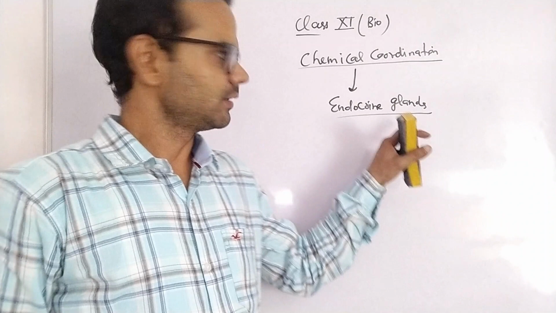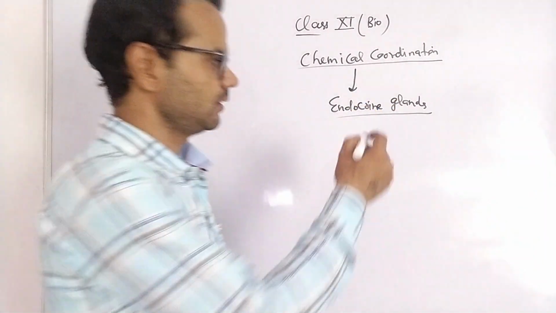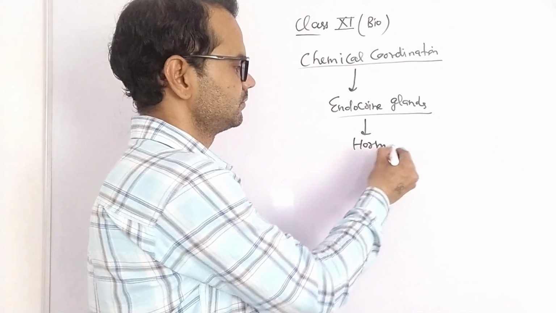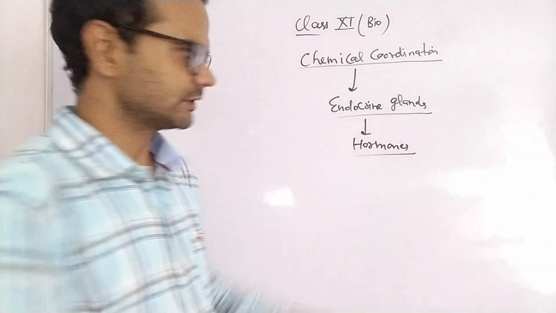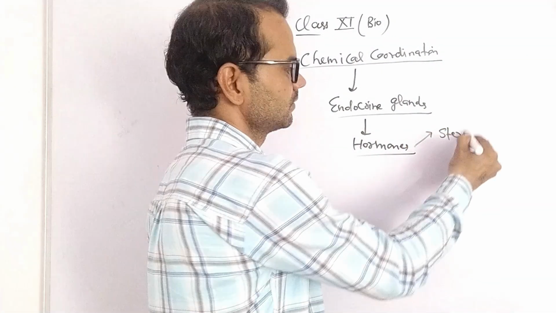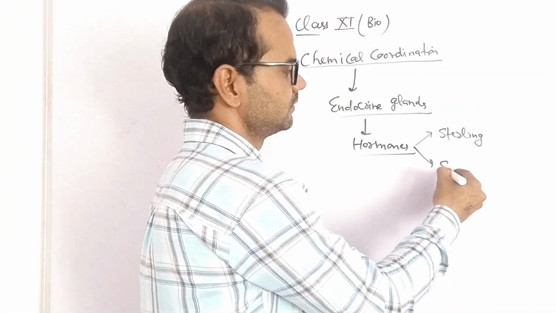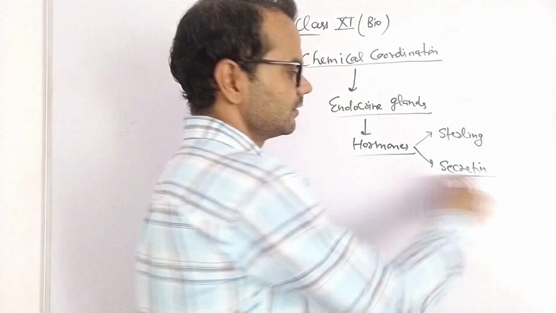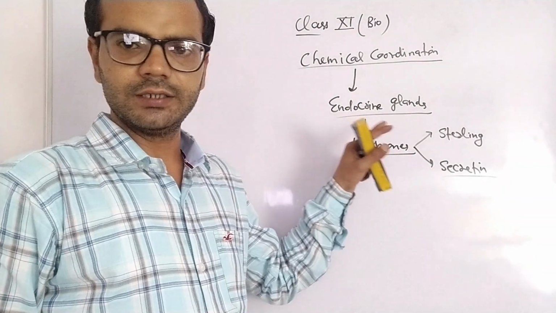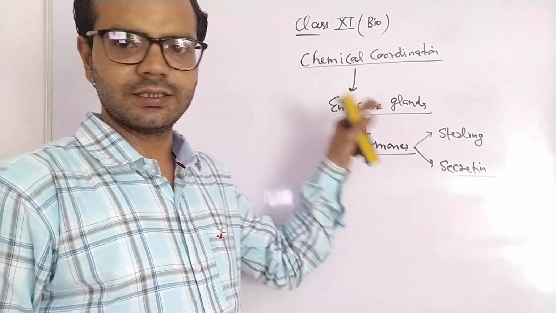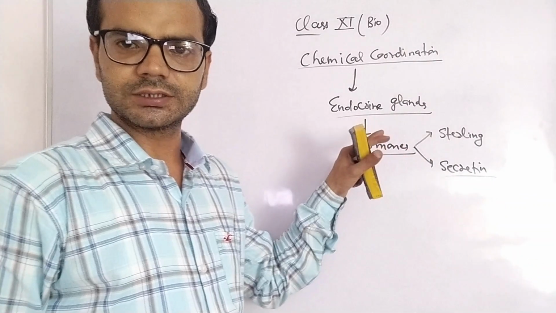endocrine glands, glands which secrete their secretion directly into blood, and the secretion is called hormones. The term hormone was given by Starling, and the first discovered hormone was secretin. So in our body we have a total of 9 endocrine glands which secrete their chemicals directly into blood, and each hormone has a specific function, right?